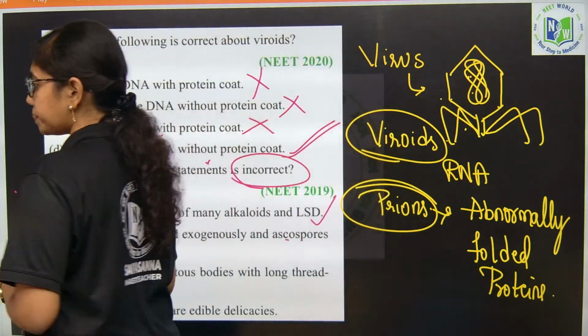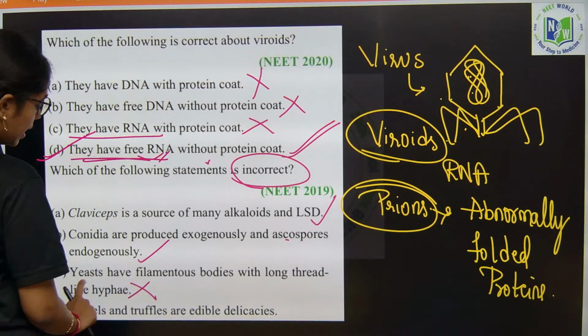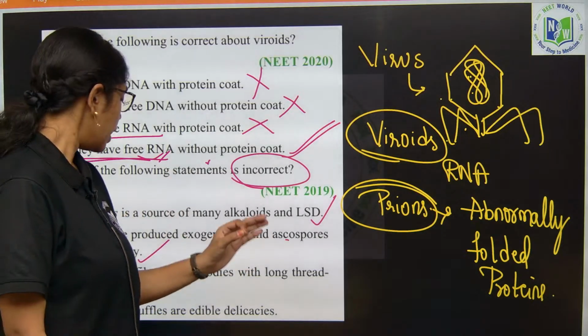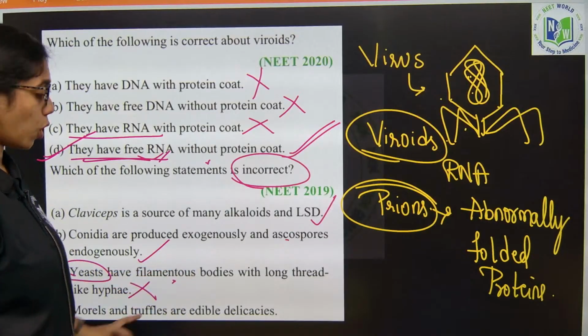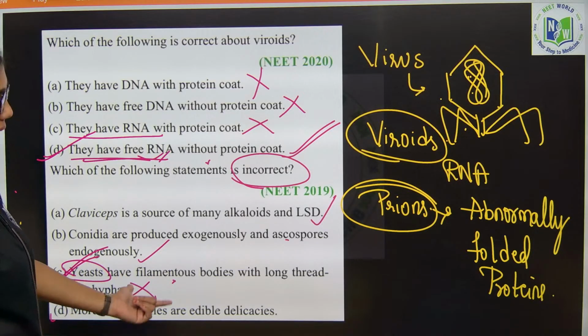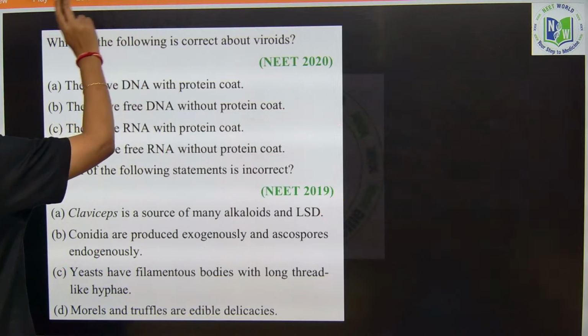And then, yeast have filamentous bodies with long thread-like hyphae. No, yeast or Saccharomyces cerevisiae, which are unicellular fungi, don't have the filamentous body. Clear? So, here the incorrect statement will be option C. D, if you see, morels and truffles are the edible delicacies. True. Morels and truffles are edible delicacies.